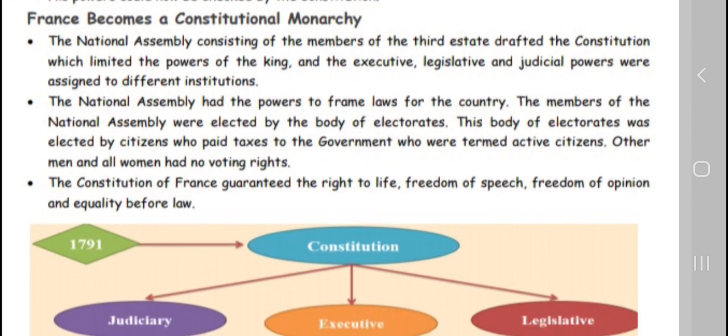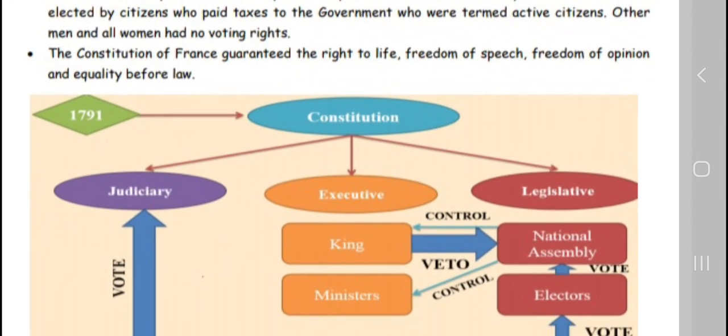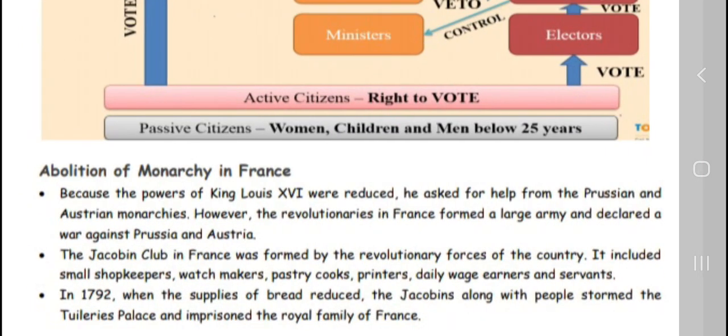The Constitution of France guaranteed the right to life, freedom of speech, freedom of opinion, and equality before the law. These are the rights they were given, along with the abolition of monarchy in France. The powers of King Louis XVI were reduced. He asked for help from the Prussian and Austrian kings.